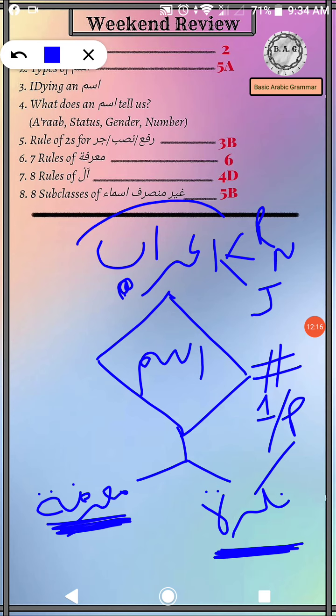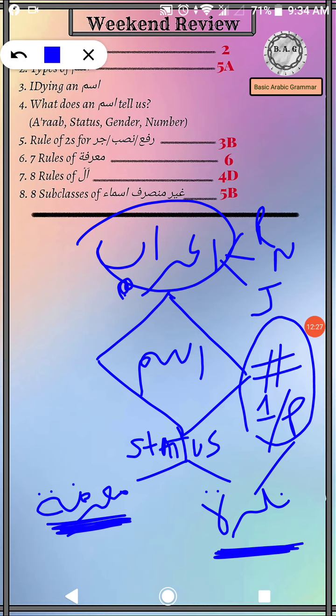So there are three things that we have covered so far. We should know about the i'rab of an ism. We should know about its number, whether it's singular or plural. Next, we should know about its status, whether it's ma'rifa or nakira. So far we know about just one of them. We have done only the review for al, just a little bit, and nakira is the tanween bearing.